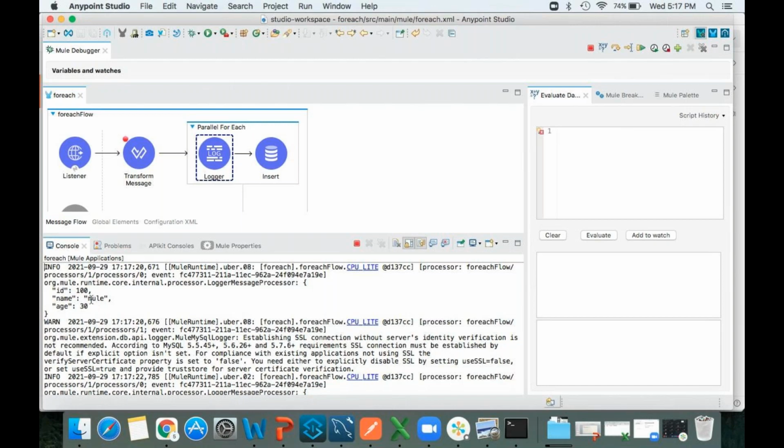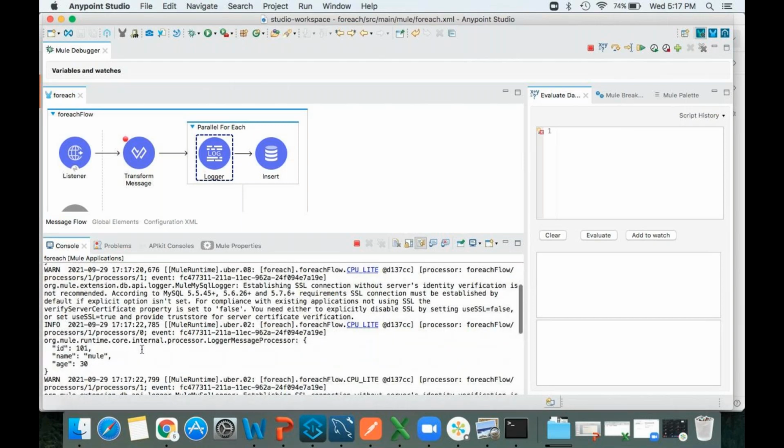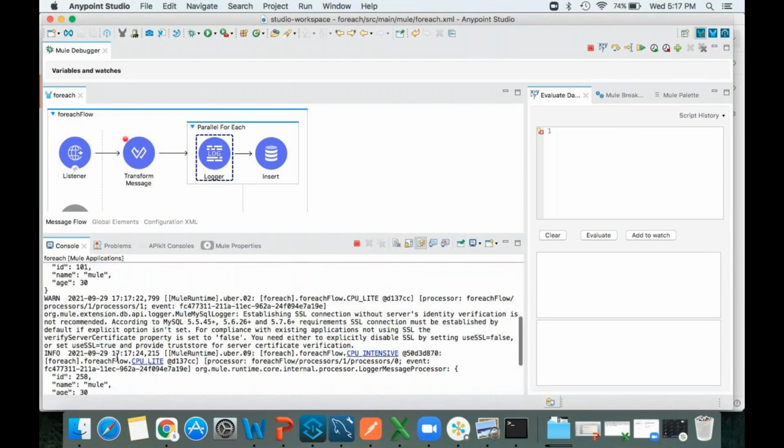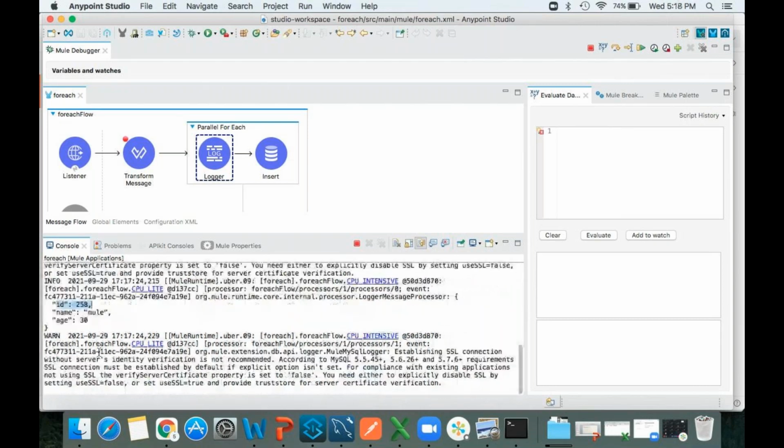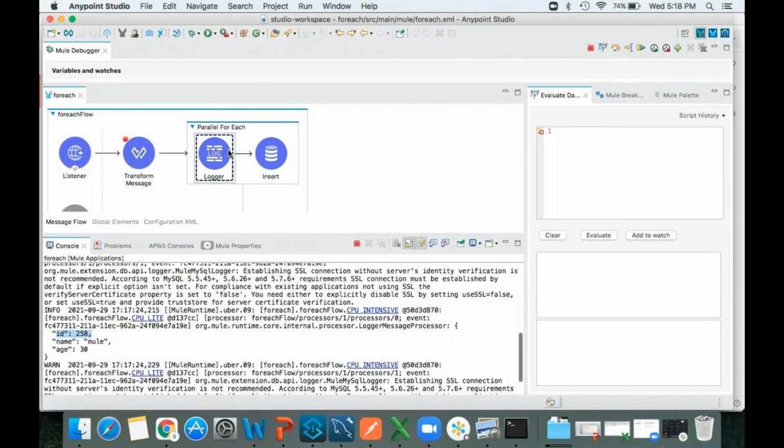If it is for each, it will be 101. Correct? Now can you see here? 101 got executed. Next, can you see? 258. That means it is not executed sequentially. It is executed parallelly. So this is called parallel for each. Let me click on this.